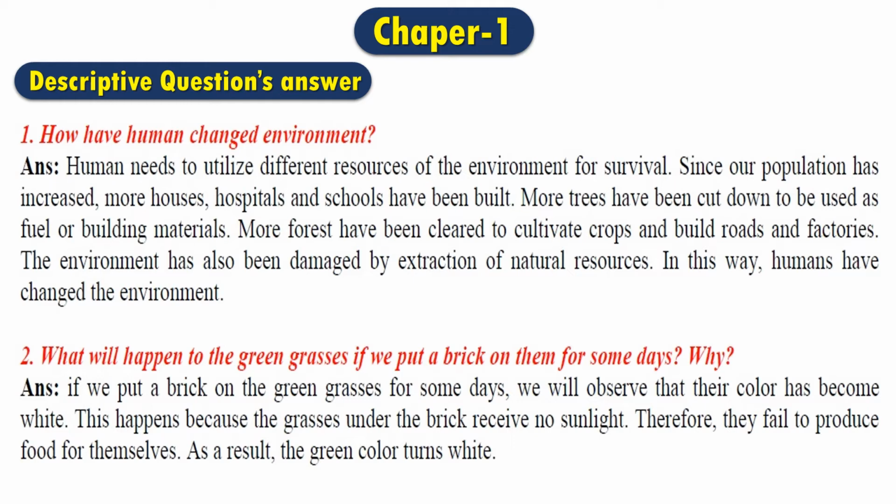Since our population has increased, more houses, hospitals and schools have been built. More trees have been cut down to be used for fuel or building materials. More forests have been cleared to cultivate crops and build roads and factories. The environment has also been damaged by extraction of natural resources. In this way, humans have changed the environment.